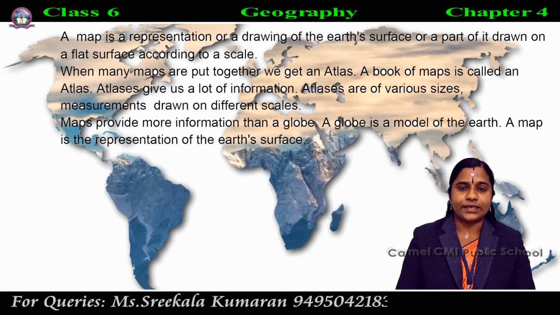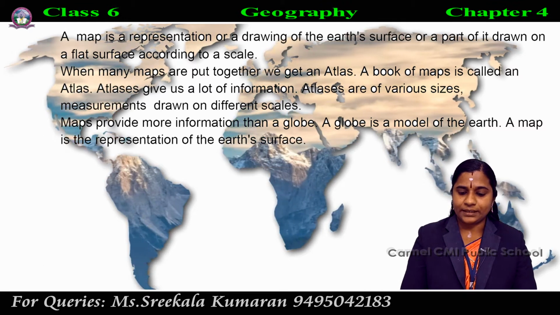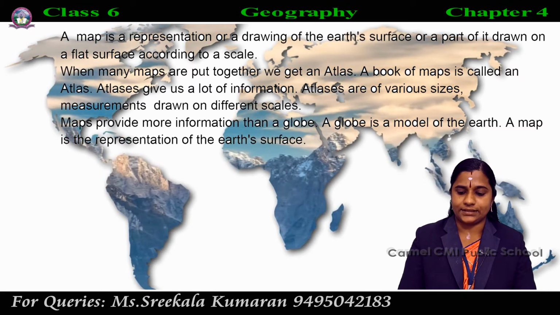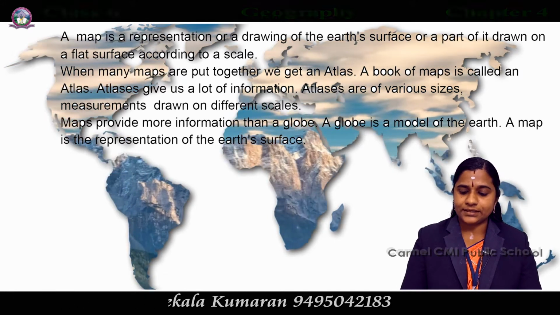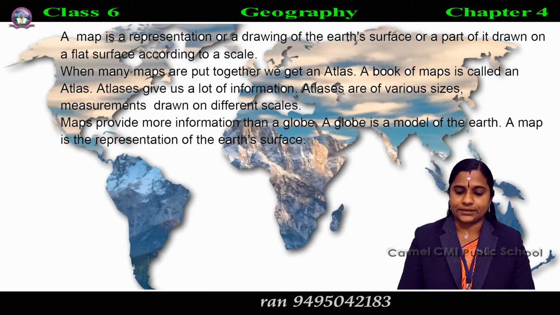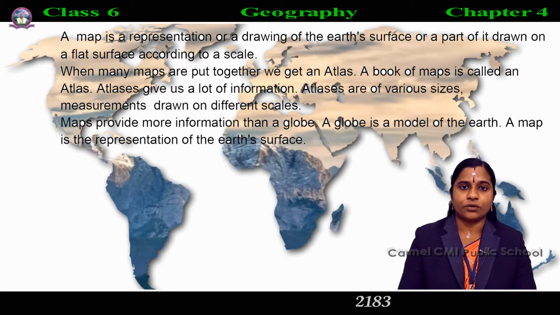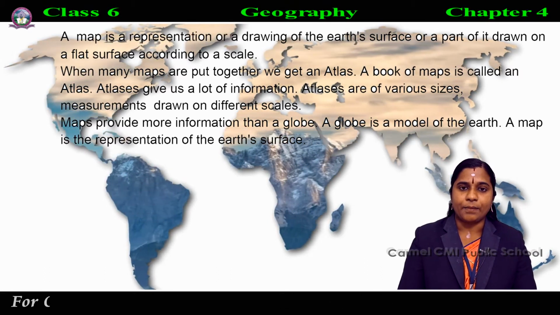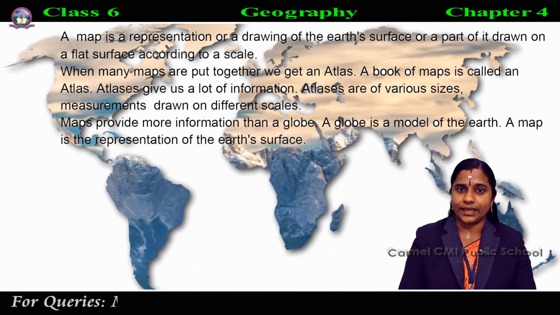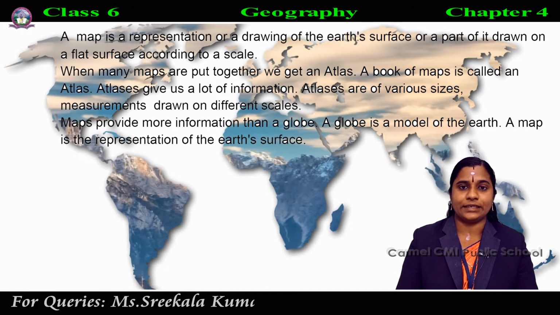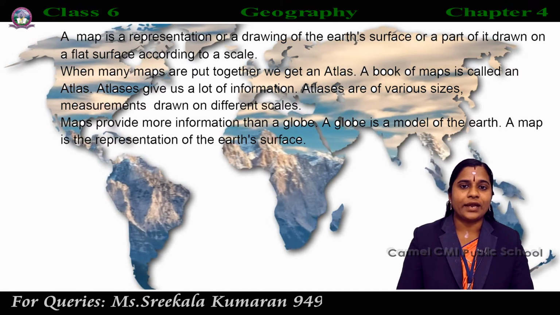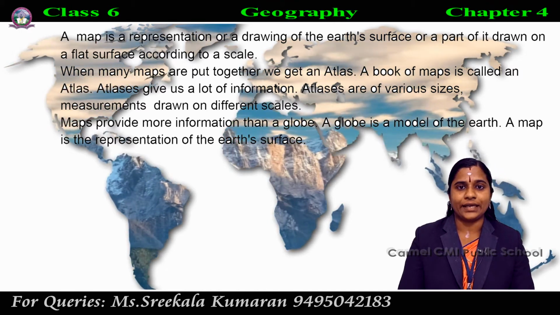Atlases are of various sizes, with measurements drawn on different scales. So a book of maps is called an atlas. A map is the representation of the earth's surface, and maps provide more information than a globe.